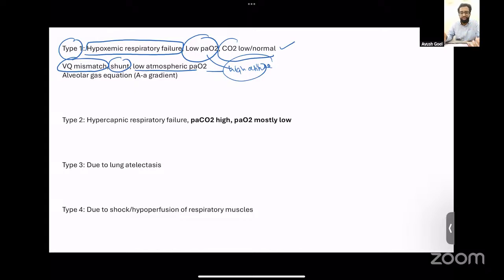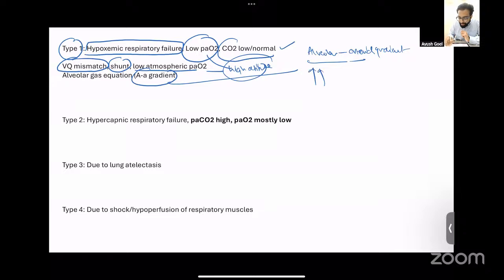For this, we use what is known as the AA gradient. So what is the AA gradient? This is the alveolar-arterial gradient. That is, you look at the difference in the PO2 of the alveolus and of the systemic arteries. If the gradient is increased, this means that there is some problem at the level of the pulmonary parenchyma or at the level of the vessels. So it is increased in cases of VQ mismatch, it is increased in cases of shunt, and it is increased in cases where there is a diffusion limitation.